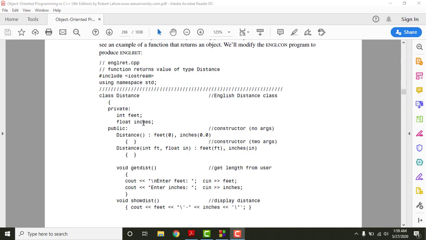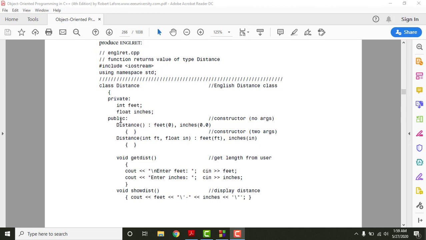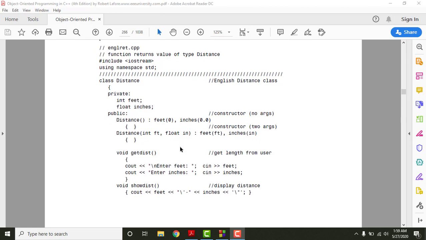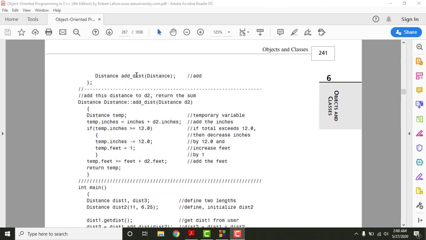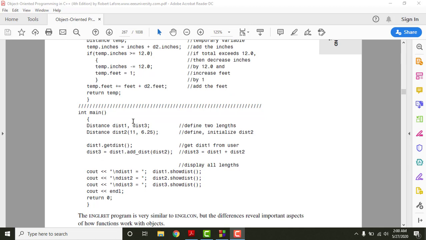The class name is Distance, with these two data members here, and then in public we have the member functions. Initially it contains the constructors. One constructor is the default constructor, and then we have a two argument constructor. Then this function takes the value from the user, this displays the value on the output side, and this function will perform the addition. Its declaration is only mentioned, and the function definition is outside the class. In the main program body we have created two objects, and these will be initialized to the value of 0 and 0.00 with the help of a default constructor, a no argument constructor, and distance 2 is initialized to the value of 11 and 6.25 with the help of the two argument constructor.